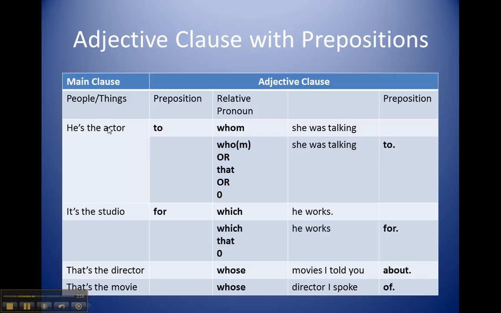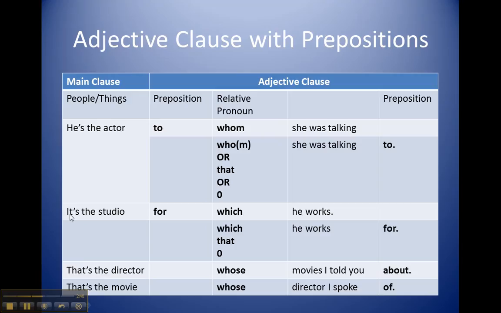He's the actor to whom she was talking. Or, he's the actor who she was talking to. Or, he's the actor that she was talking to. Or, he's the actor she was talking to. And that's with no relative pronoun.